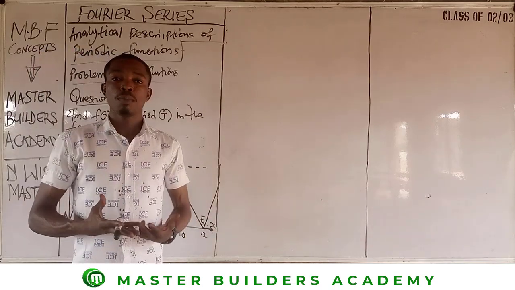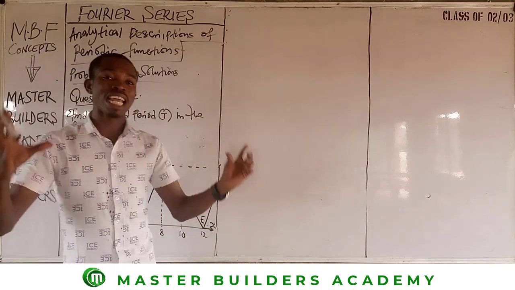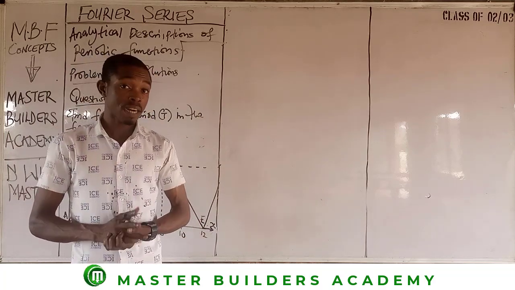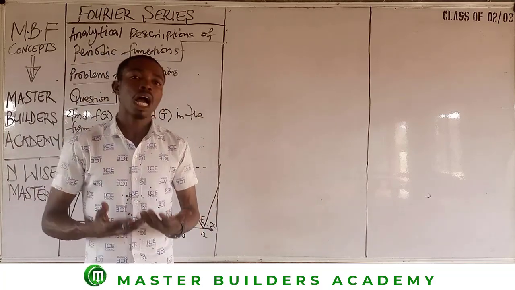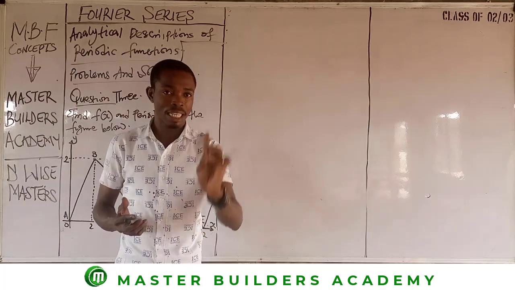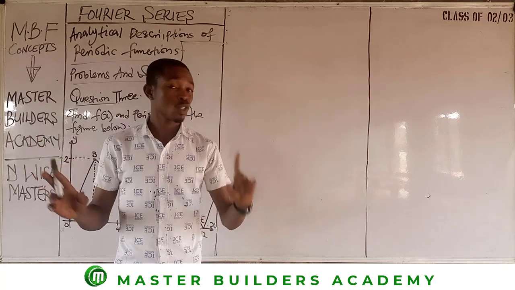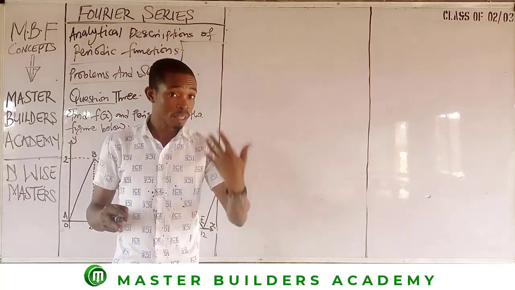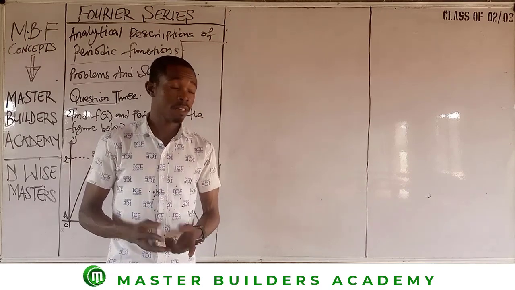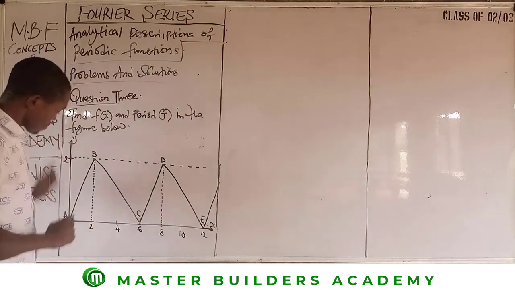Of course, we may not need all of these lines to be able to get our function of x, because the function of x is only required within one complete cycle, as I've earlier stated, right? So if this is understood, then now the question is, where do I attain one complete cycle? So you get that first, so that you won't solve problems you are not supposed to have solved, and that will take your time.